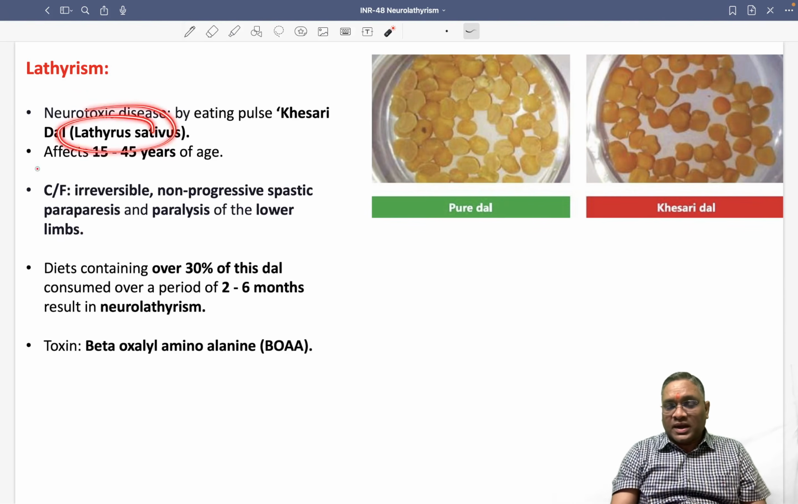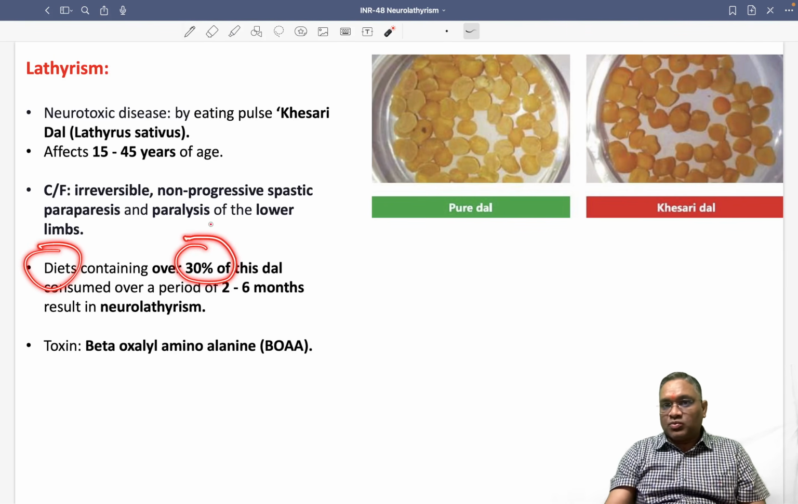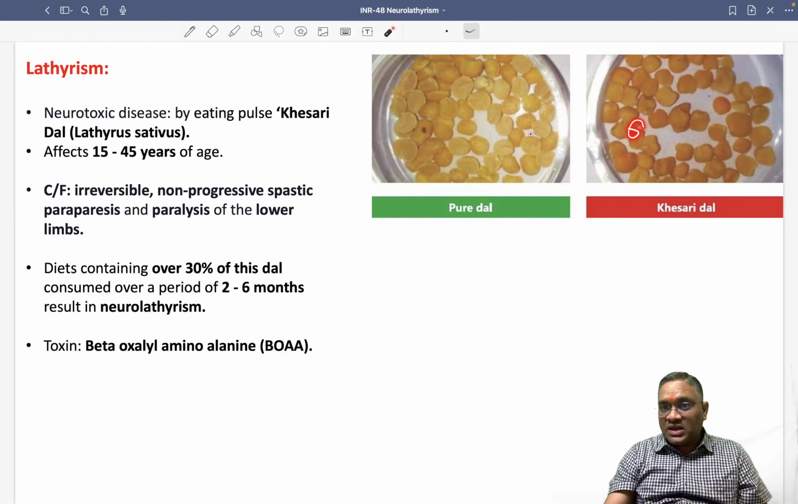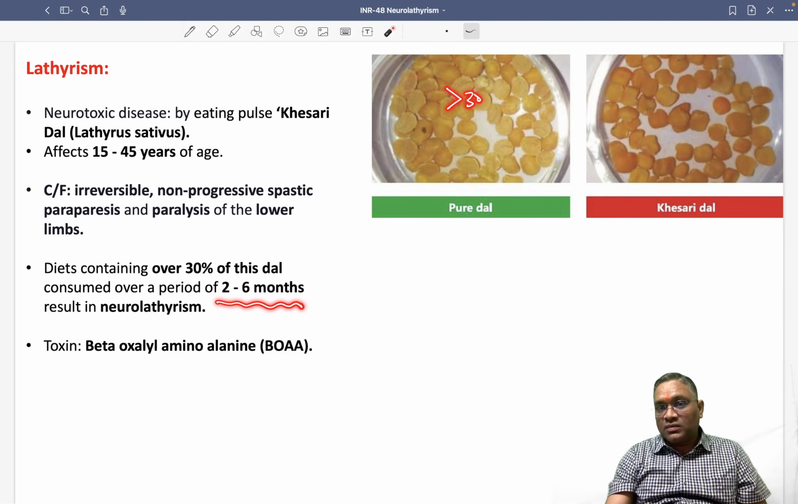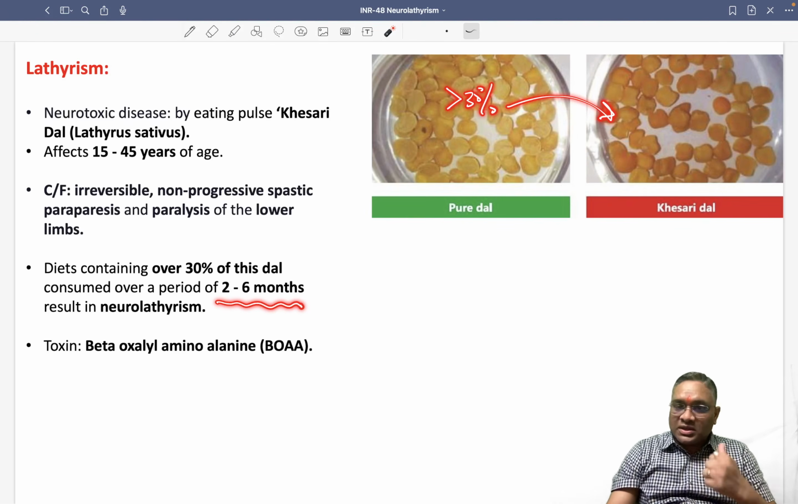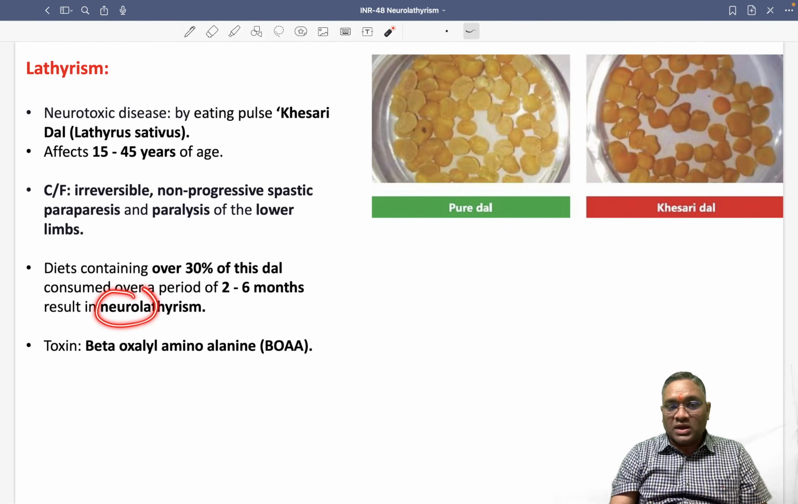If you are eating Lathyrus sativus in a diet containing more than 30% of this dal, suppose we are eating a dal which has more than 30% Kesari dal, that can cause damage. And for how many months? Over a period of 2 to 6 months. So a dal containing more than 30% Kesari dal or Lathyrus sativus for 2 to 6 months will cause neurolathyrism. That is why it is called neurolathyrism, because it causes paralysis of the lower limbs.